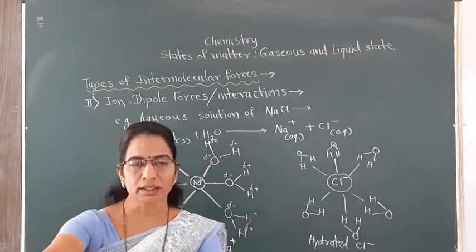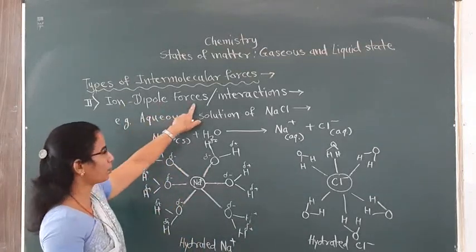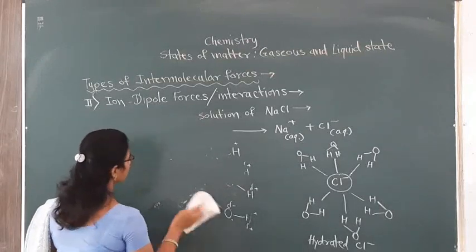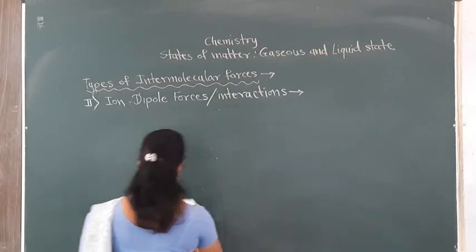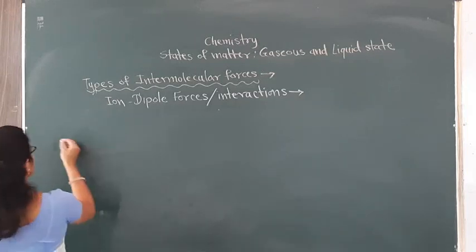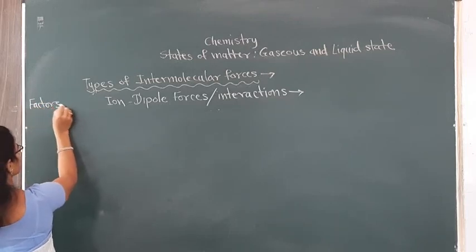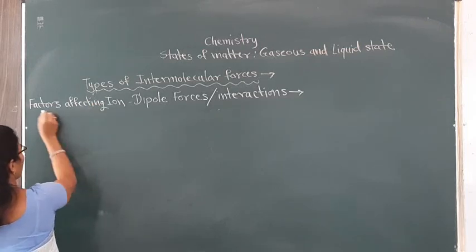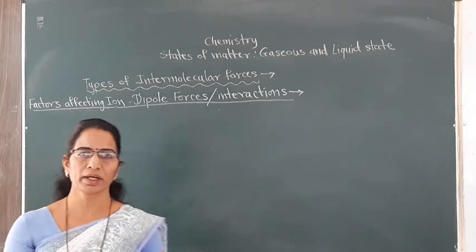Now let's see the factors affecting the strength of these ion dipole forces. Factors affecting ion dipole forces or ion dipole interactions.